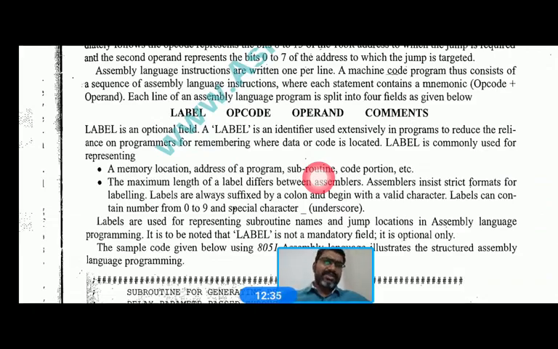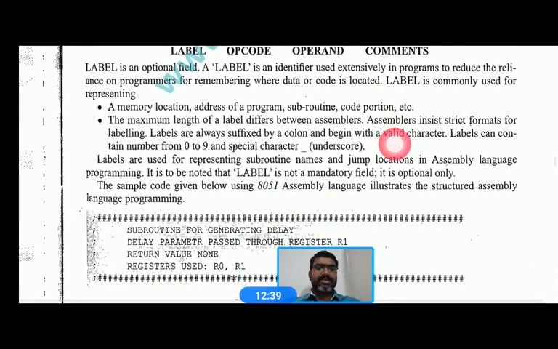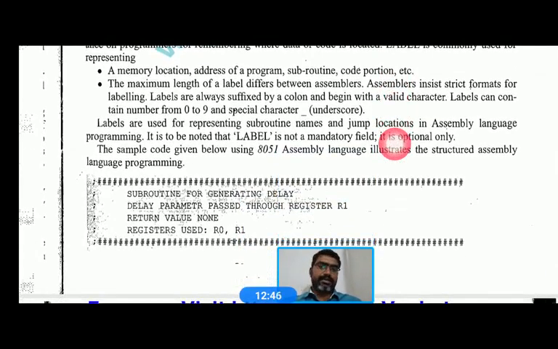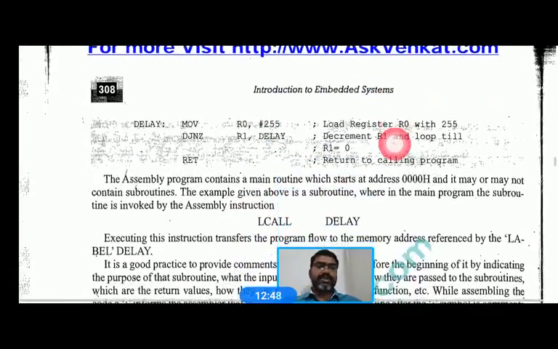Several instructions are there which you already studied, and comments also. Comments are not mandatory, they are optional. We use comments to describe what the instruction is doing.